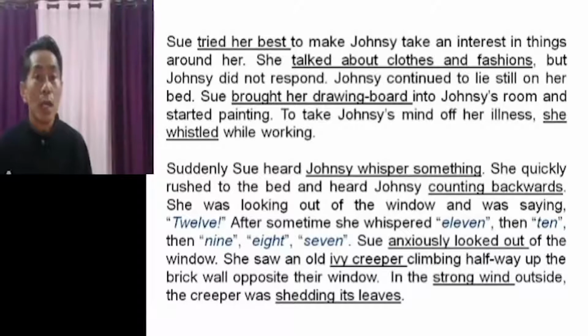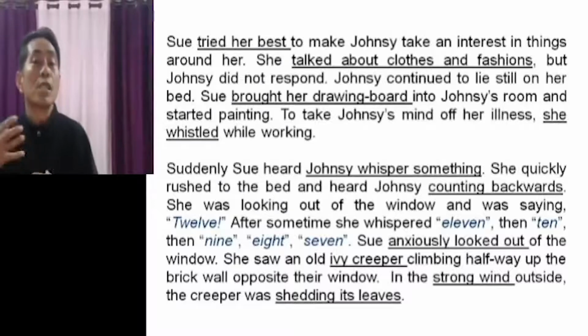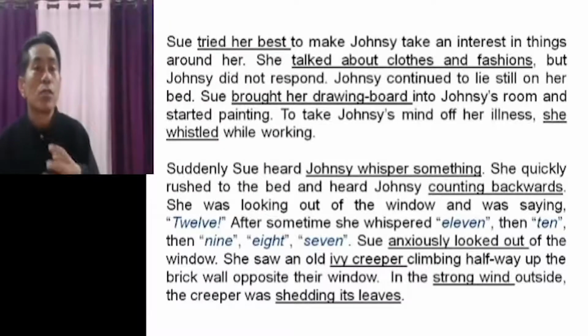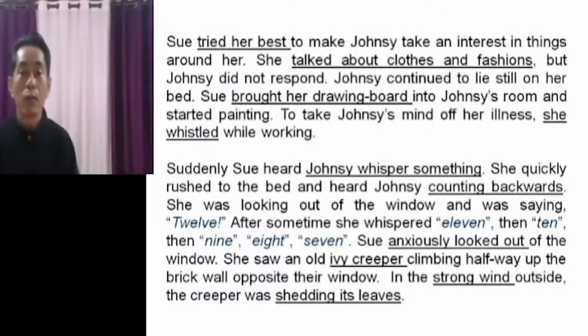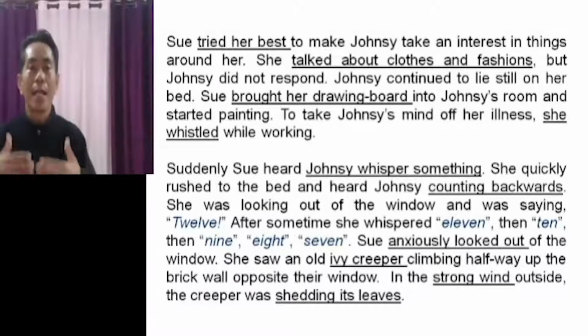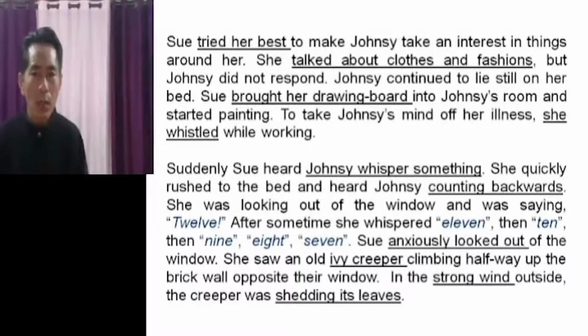Suddenly, Sue heard Johnsy whispering something. And then she quickly rushed to her bed and heard what Johnsy was doing. Johnsy was just counting backwards. So, counting backwards means 10, 9, 8, 7, like this. So why was she counting? What was she counting?